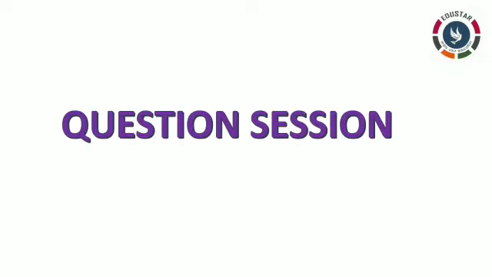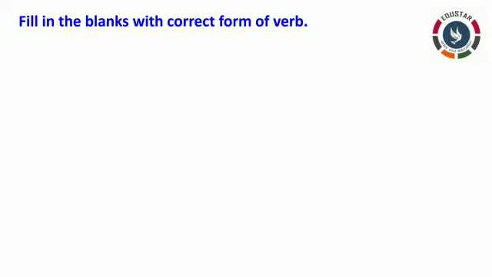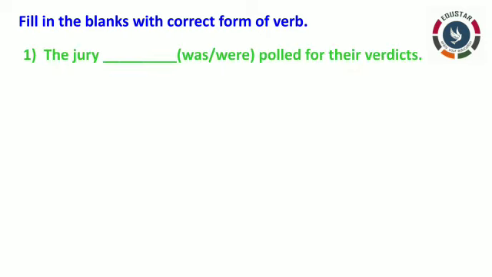Okay, now let's move on with the question session. If you keep on practicing, you will be fond of this subject verb agreement. Now let's see the first one. Fill in the blanks with the correct form of verb. The first one is: the jury, in the bracket was or were, polled for their verdicts.